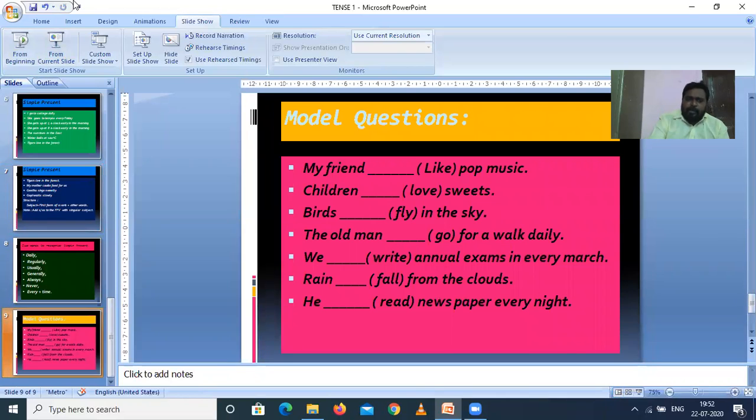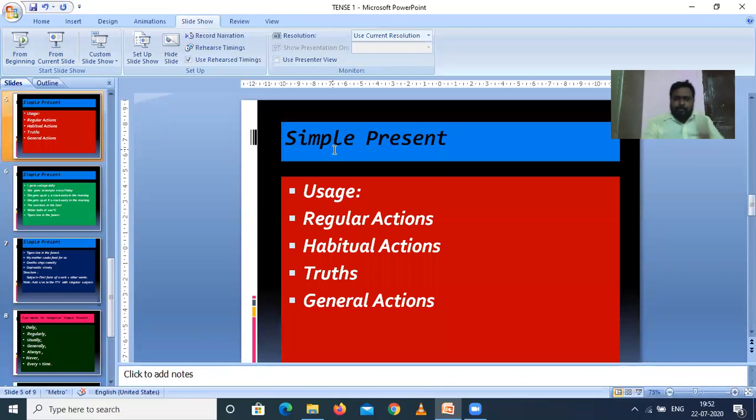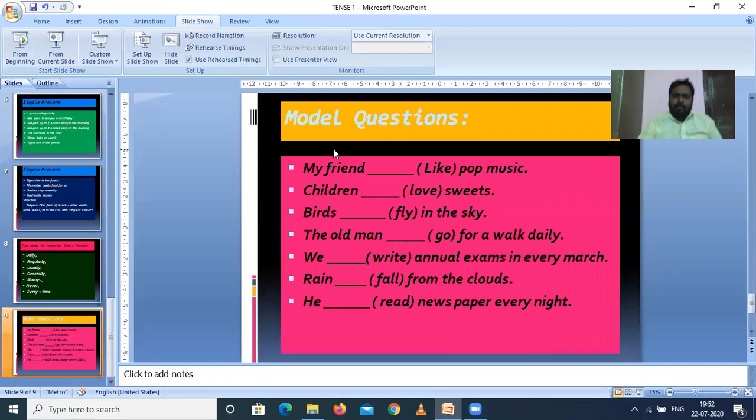Immediately we have to add s or es to the first form of a verb. So we added s or es to like. So, my friend likes pop music.